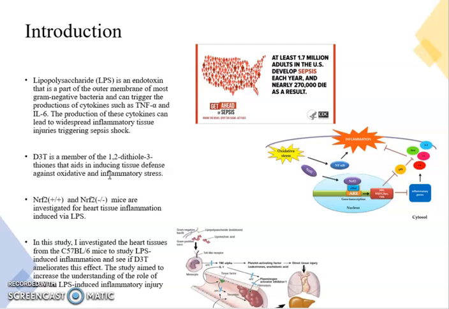Now, D3T is a common dithiolethione known for its impact as a cancer chemopreventative agent and its anti-inflammatory properties, but it remains unclear whether D3T can reduce LPS-induced inflammation in mice heart tissues. In this study, I investigate LPS-induced inflammation in heart tissues from C57BL/6 mice and whether D3T can mitigate LPS's inflammation, and its underlying mechanisms.